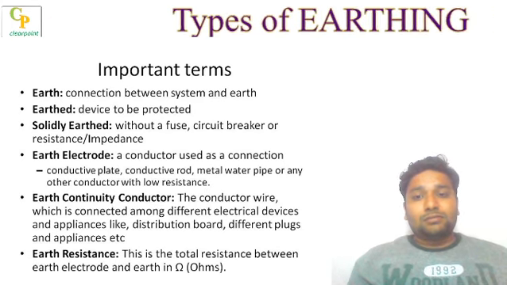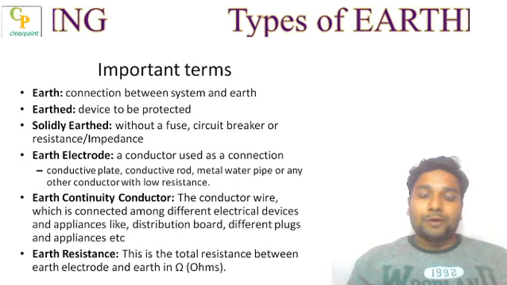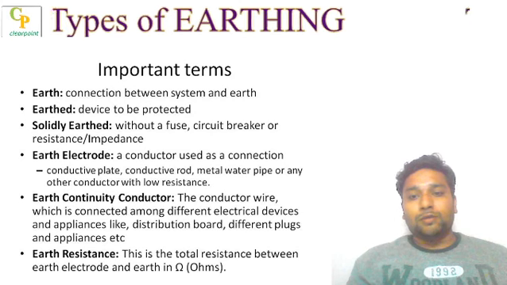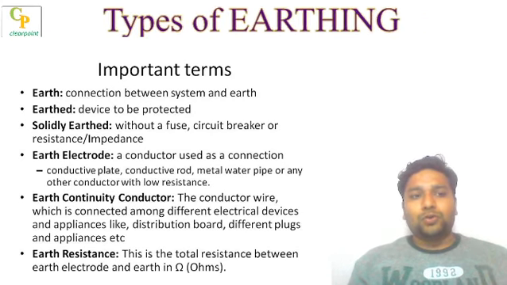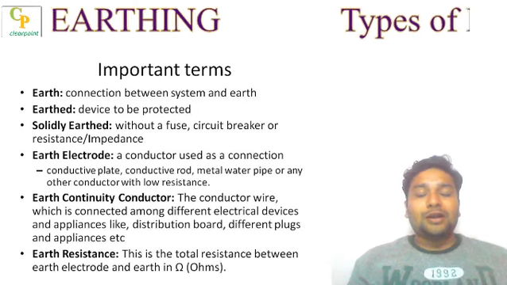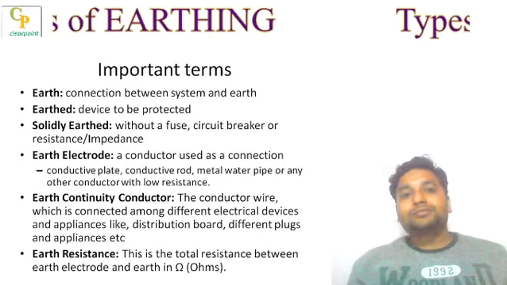Then there must be an earthing wire circulated throughout the complete house from each board to the other board. That wire is called the earth continuity conductor, which we used to call a neutral, but it is not a neutral. Neutral is connected to the earth, that's why we call it a neutral.